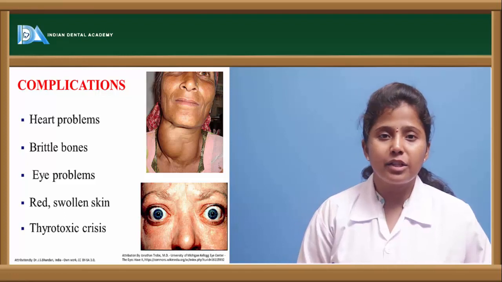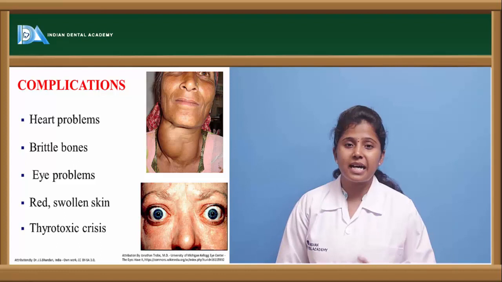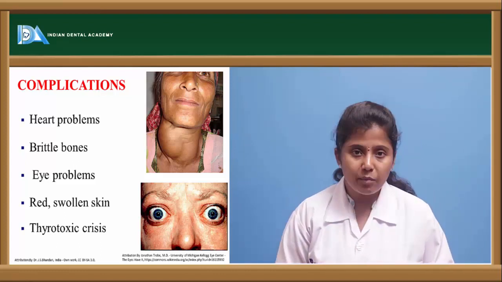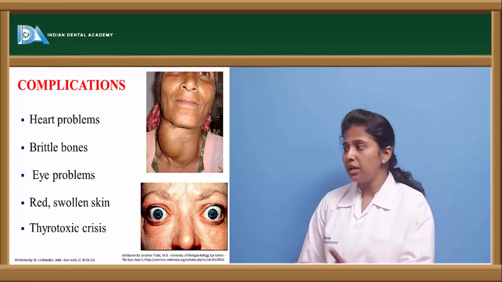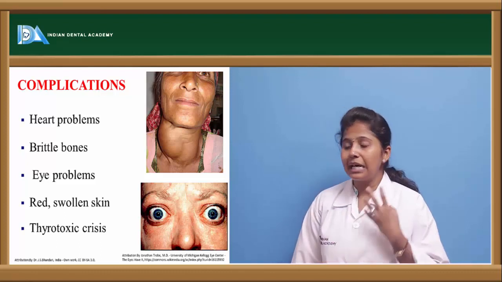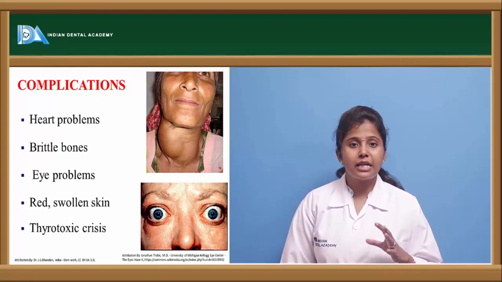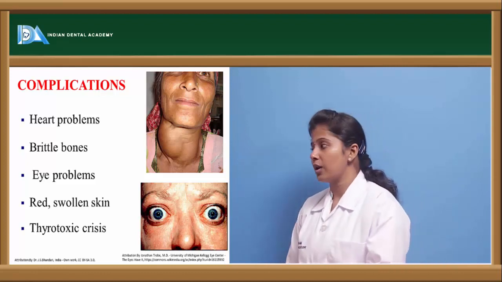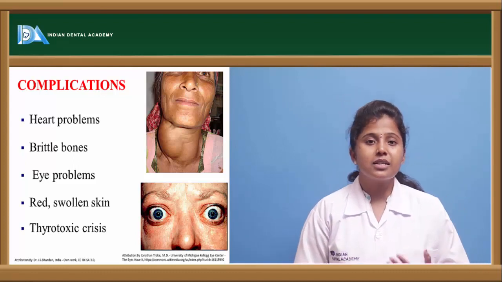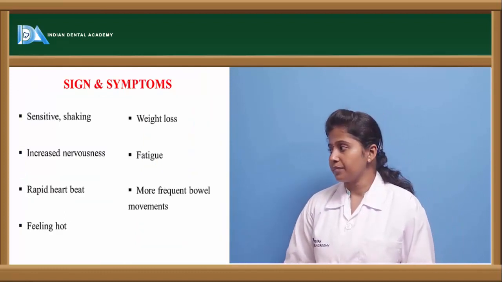What are the complications of hyperthyroidism? If it is untreated, it may lead to severe heart problems and brittle bones. The bones will be easily breakable and it causes eye problems. There will be swollen eyes and a red coloration observed in the eyes. Because of the red coloration and swollen eyes, sometimes it may lead to a condition called conjunctivitis, and there will be thyrotoxic crisis. So there occurs severe thyrotoxicity, toxicity that occurs because of the thyroid hormones.